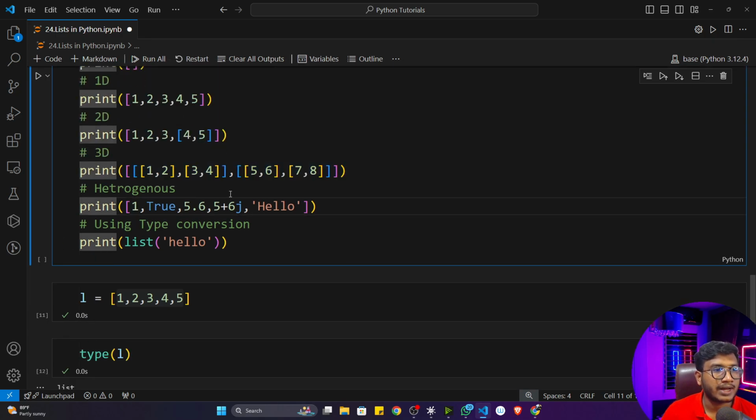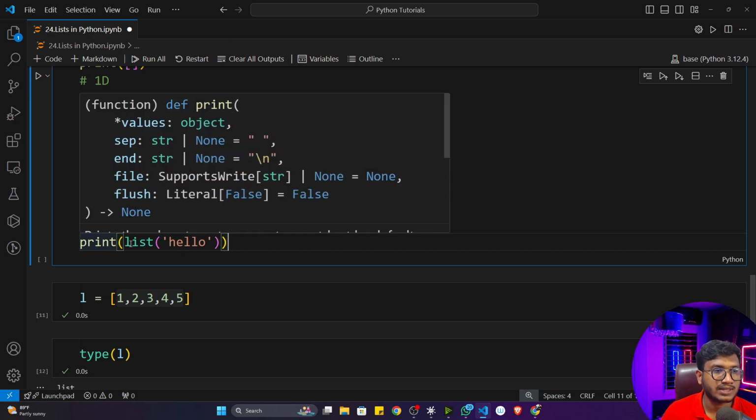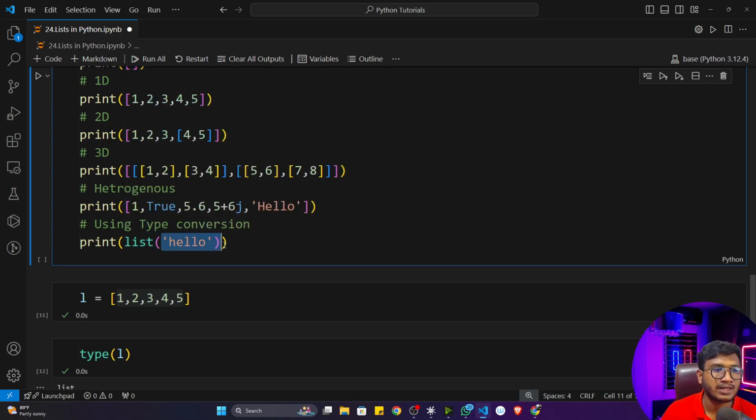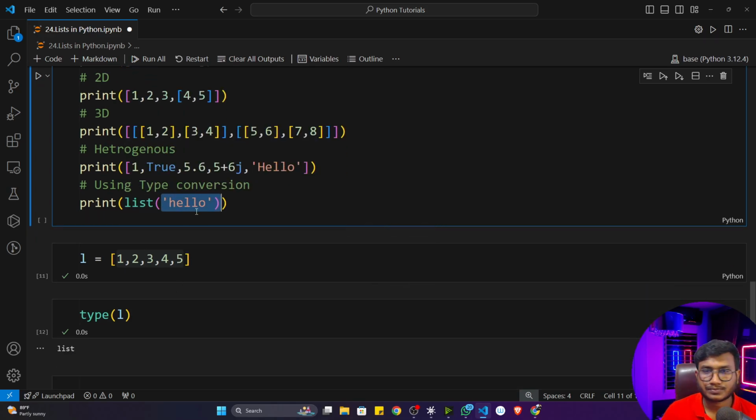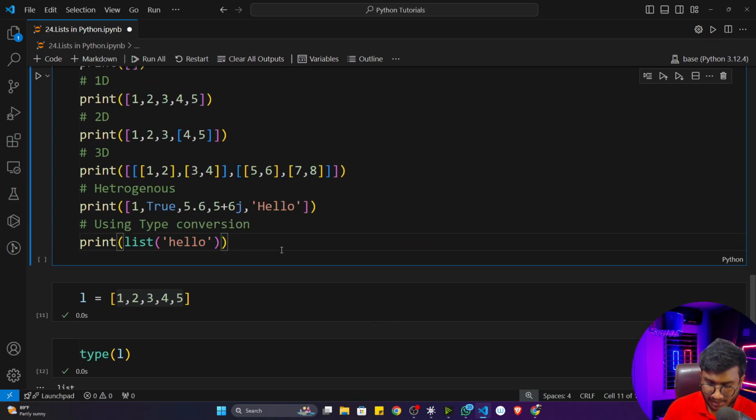Now I will show you one heterogeneous example. You can see in this particular list I'm storing an integer, boolean, float, a complex and a string. All kinds of data I'm storing, so it's a heterogeneous list. You can also do type conversion to create a list. There is a list function, and inside that, if you give anything, it will convert that particular data to a list.